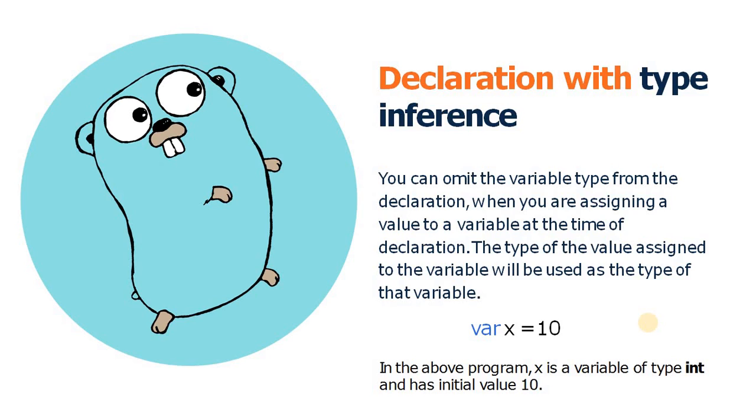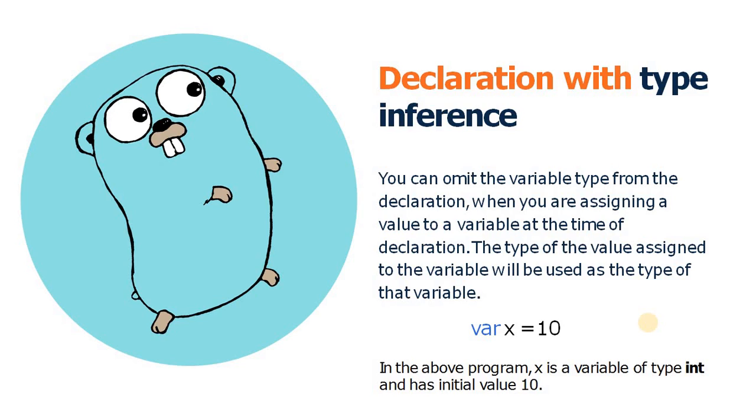If you execute this example, here we have created a variable x with value 10. In the earlier example we declared an x variable of integer type with the initial value 10, defining the type explicitly, but here the compiler automatically defines the type based on the value.